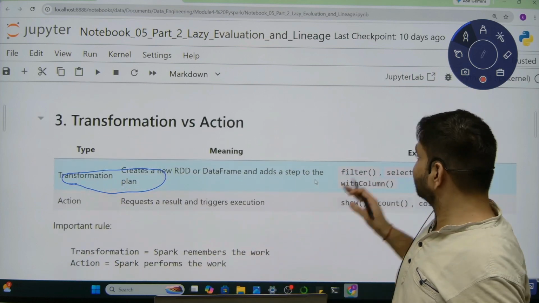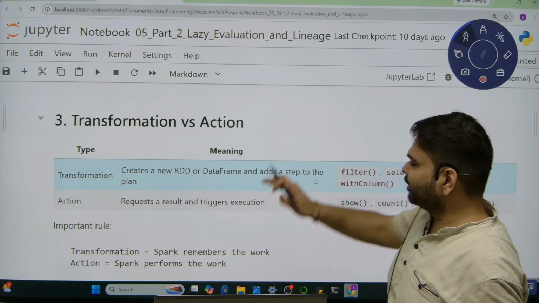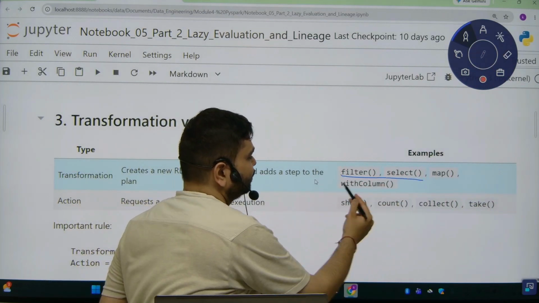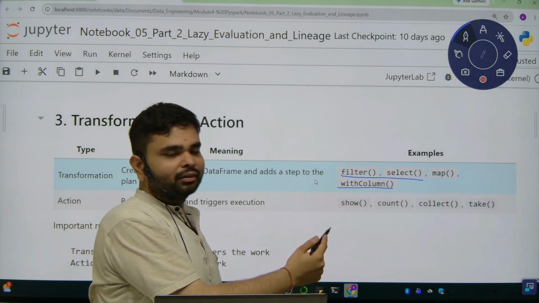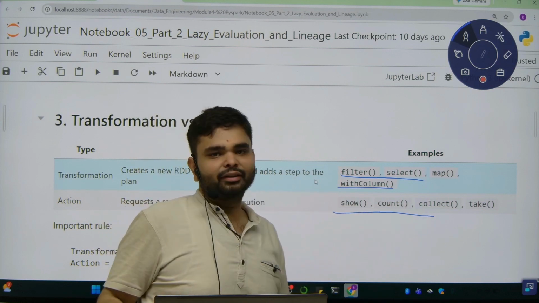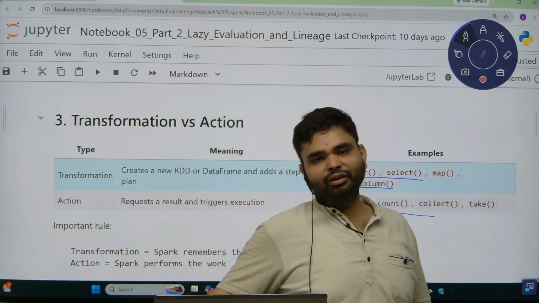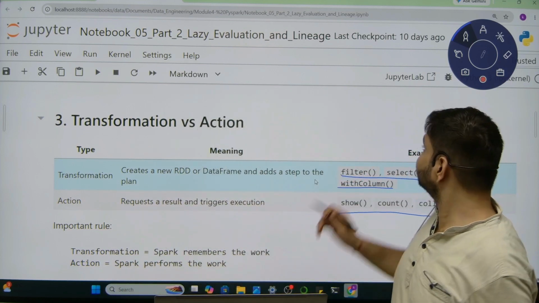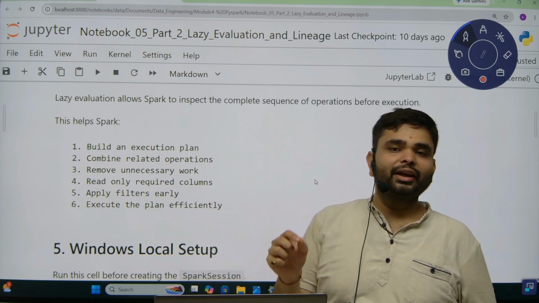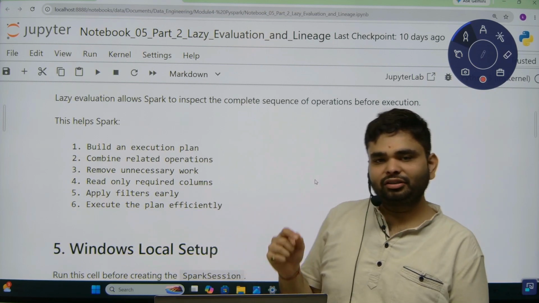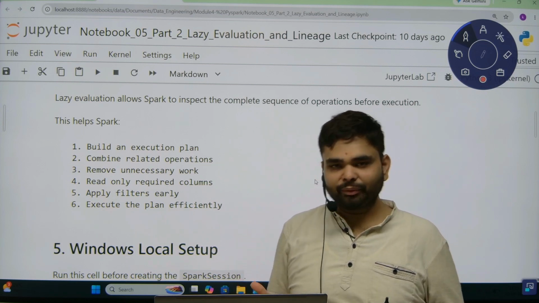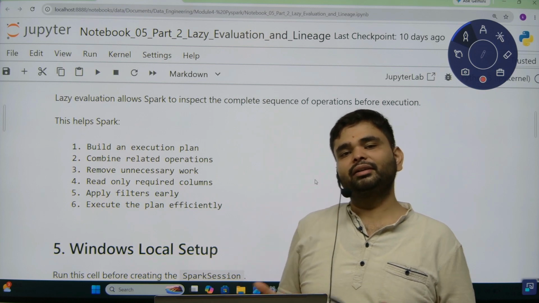So this is common for both RDD and the data frame. You can see these are the commands to prepare the plan. To execute those commands, we have .show, .count, collect, take. Using the data frame, we use .show. Why are we using lazy computation? Because it will help you to organize your steps very clearly. Second, it will help you to optimize your steps and performance will be enhanced.